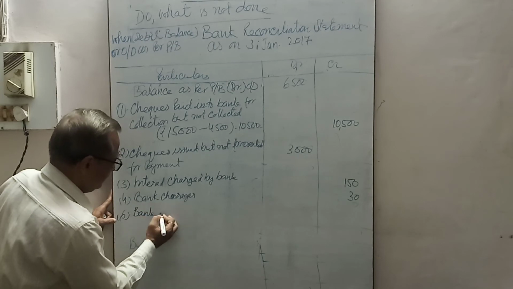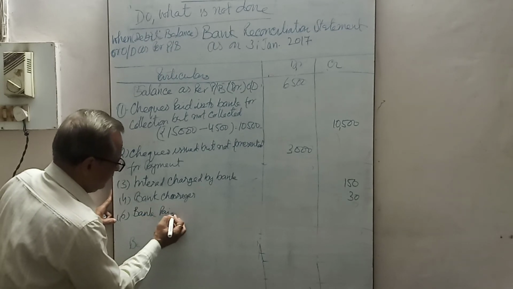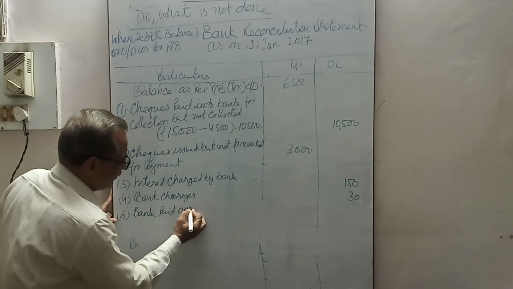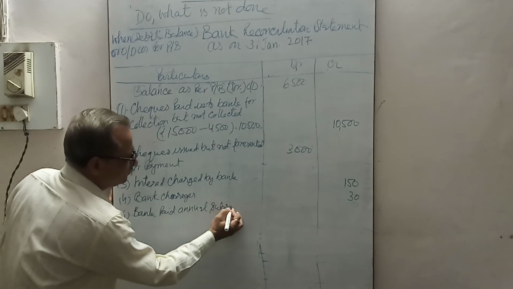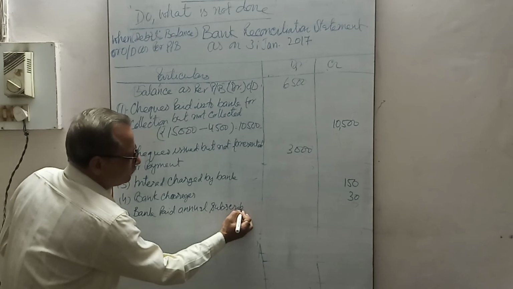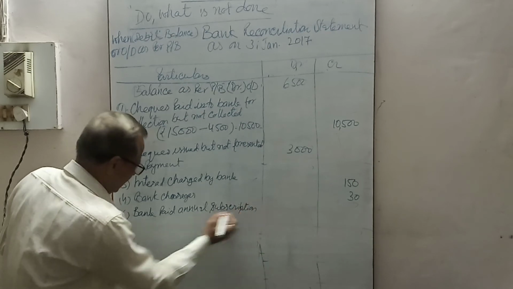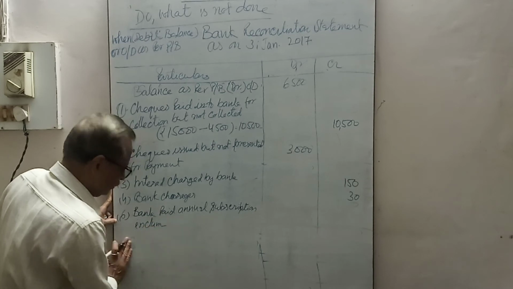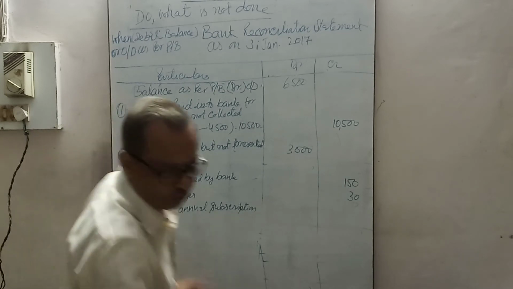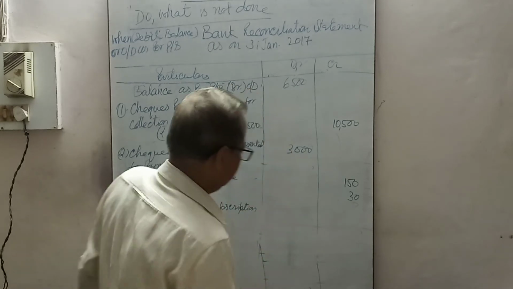Bank paid annual subscription in club. Not recorded in cash book. That amount is 100 should be credited.